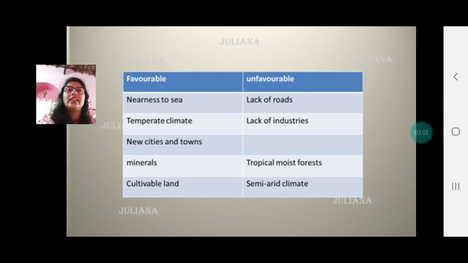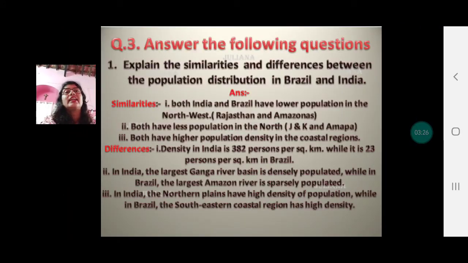Nearness to sea is favorable. People prefer living in the coastal areas. Temperate climate, cool climate of temperate regions, new cities and towns. We love to go to new places, new cities, new towns. Minerals are available and where cultivable land is available. Unfavorable factors are lack of roads, lack of industries, tropical moist forests, and semi-arid or dry climate.